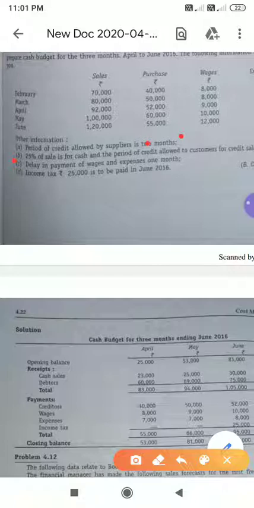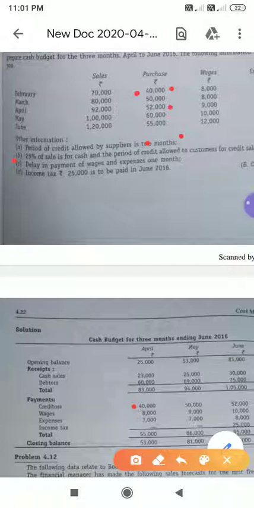2 months. That means February purchases amount will be paid in April. You are going to purchase goods in February, but the payment will be done in April, after 2 months. So February, March, that means it will be paid in April. Now that means 40,000 will be paid in